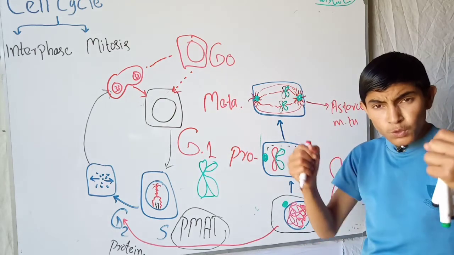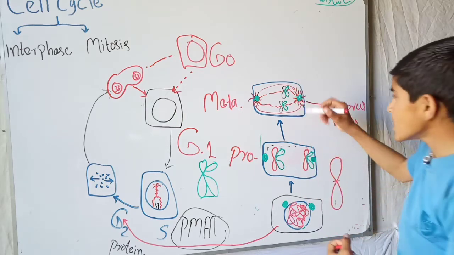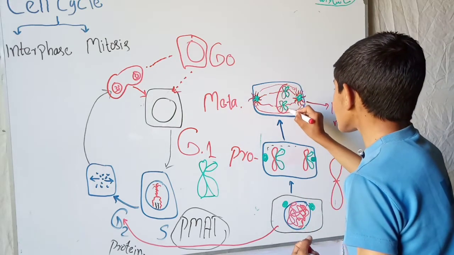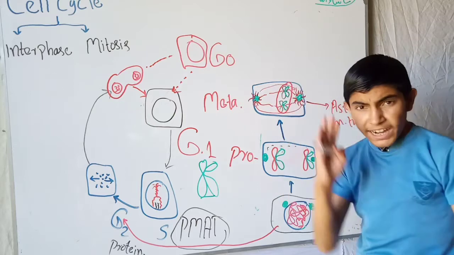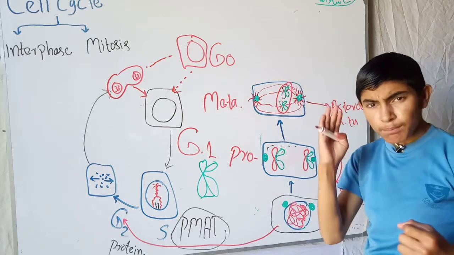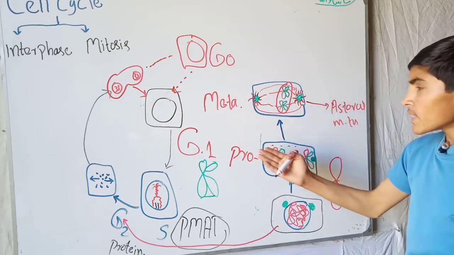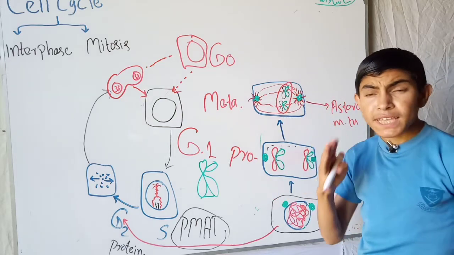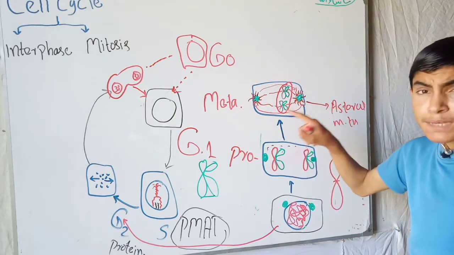They arrange the chromosomes in a plate-like structure. You can see here, this is a plate-like structure arranged in the middle of the cell, so we call it the metaphase plate.